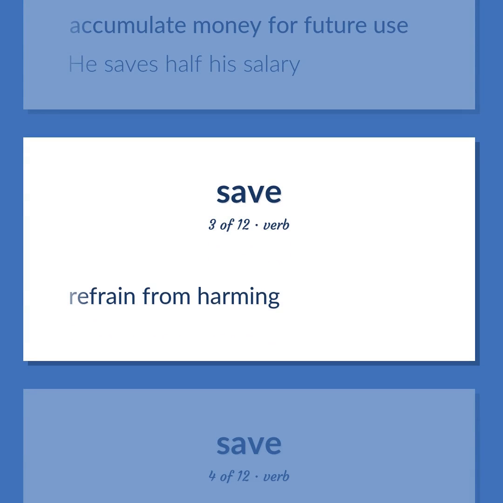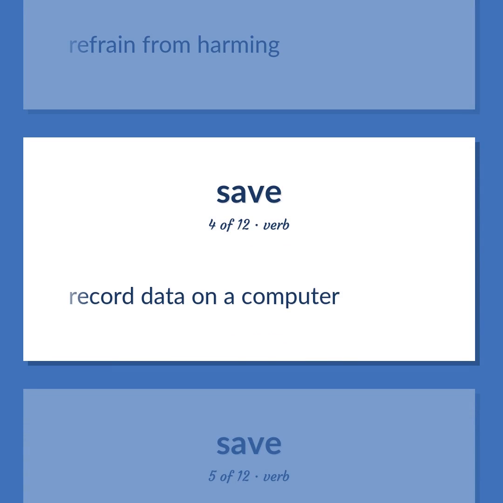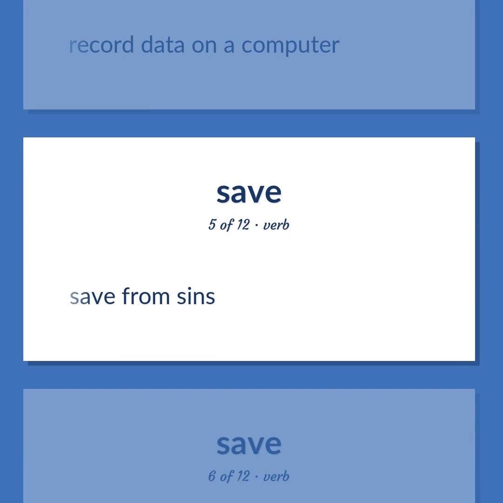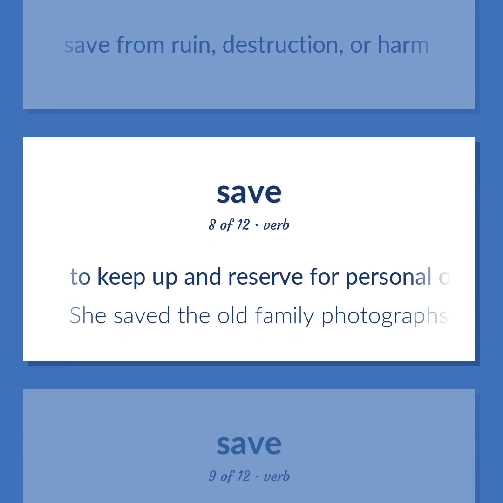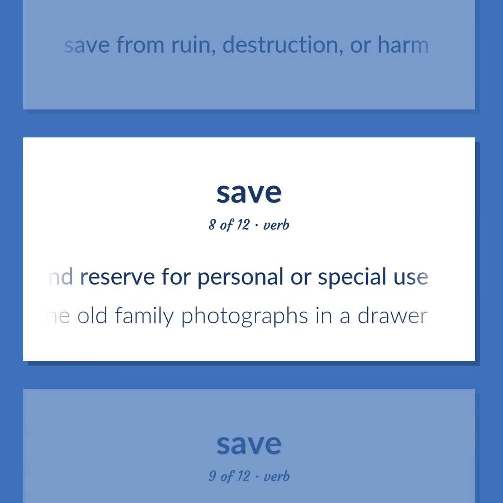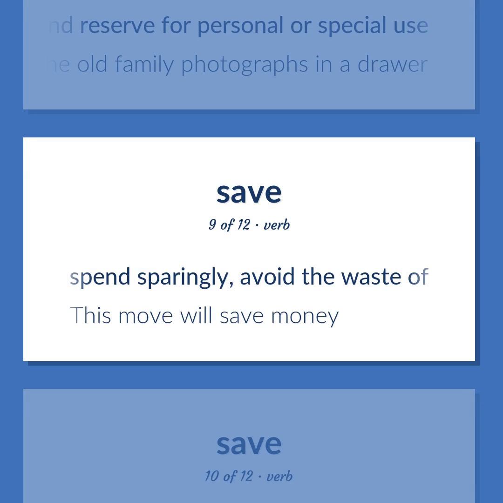Refrain from harming. Record data on a computer. Save from sins. Retain rights to. Save from ruin, destruction, or harm. To keep up and reserve for personal or special use. She saved the old family photographs in a drawer. Spend sparingly, avoid the waste of. This move will save money.